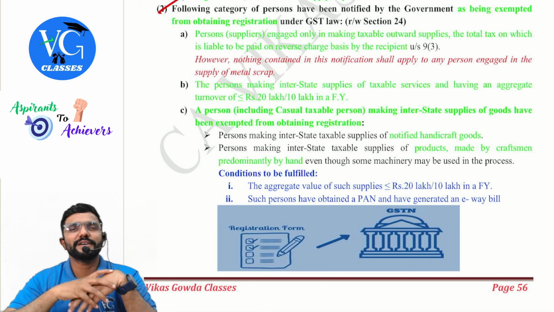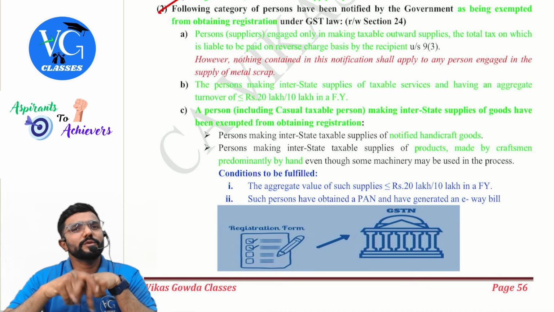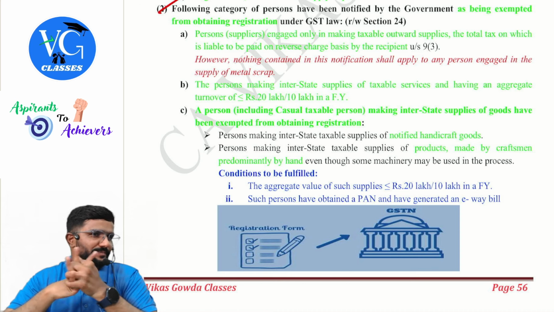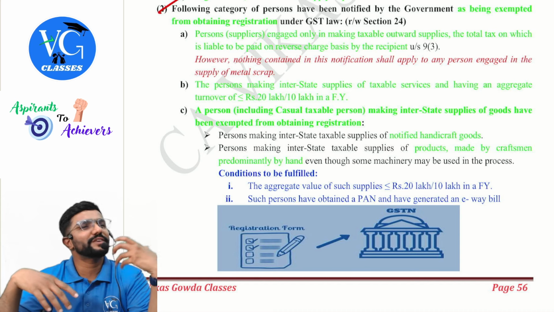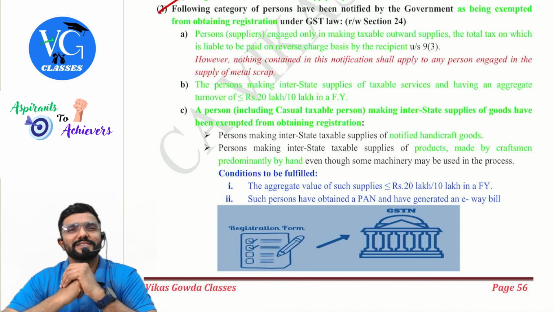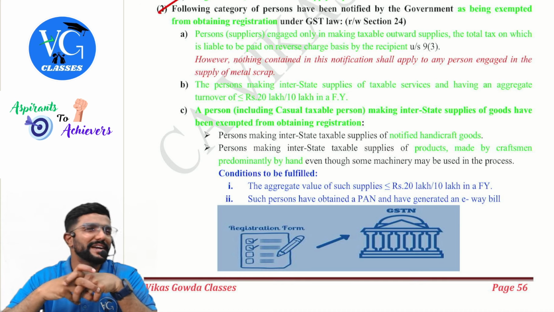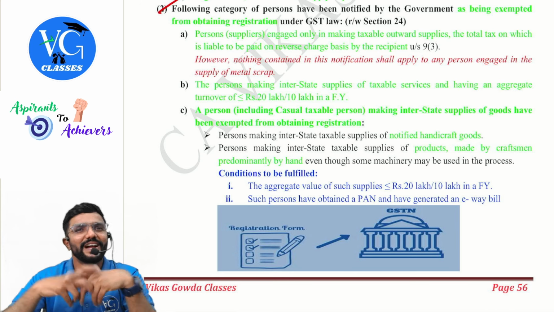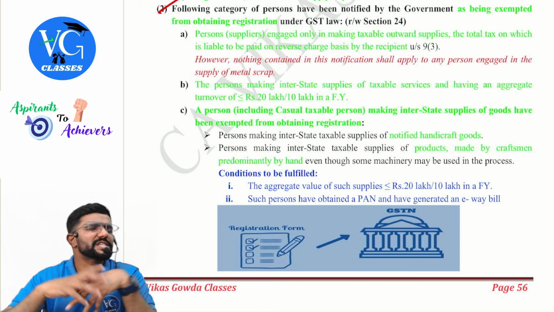Guys, what is covered here is notified handicraft goods. Now, let us take the place called Channapatna in Karnataka. They are well known for making toys. Sir, will they sell only in Channapatna? No. Assume they are taking it to Tamil Nadu, Kerala, Andhra Pradesh and selling it. Sir, they are small suppliers. Just because they are going outside the state and selling it, don't tell that registration is mandatory. They are small players, and their living is dependent on that. So in that case, they told, no, registration is not mandatory.